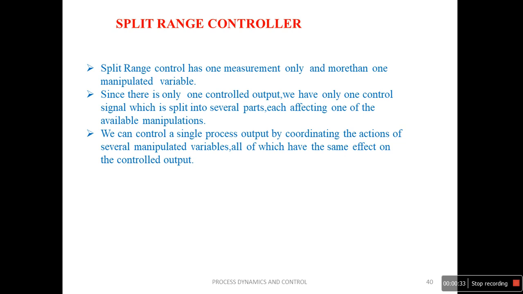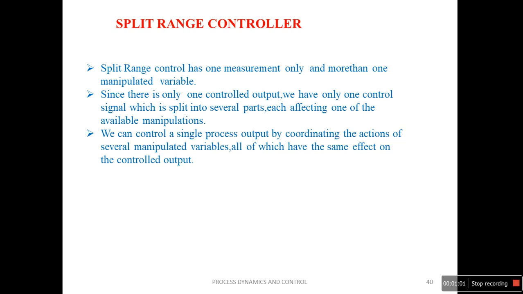Up till now, in feed forward, ratio and cascade control systems, we have had more than one measurement and only one manipulated variable. Unlike all these previous multi-loop control systems, the split range control configuration has only one measurement and more than one manipulated variable.